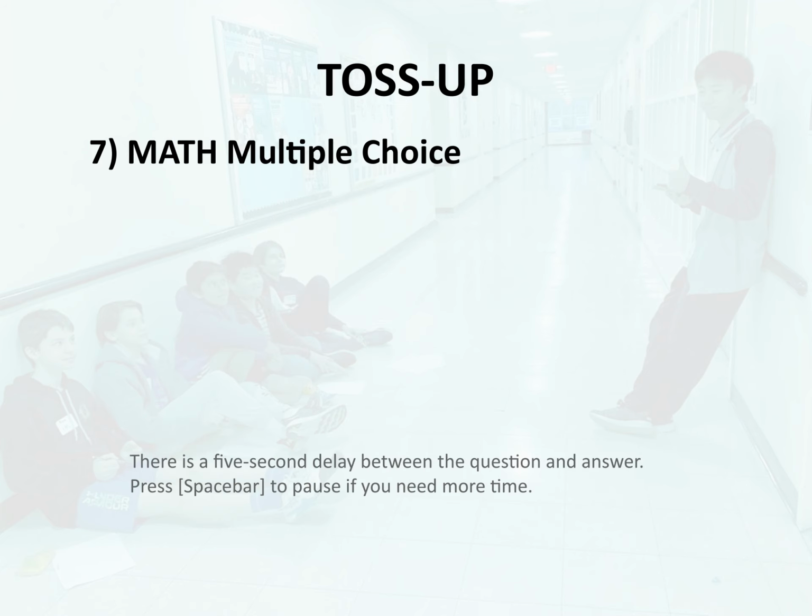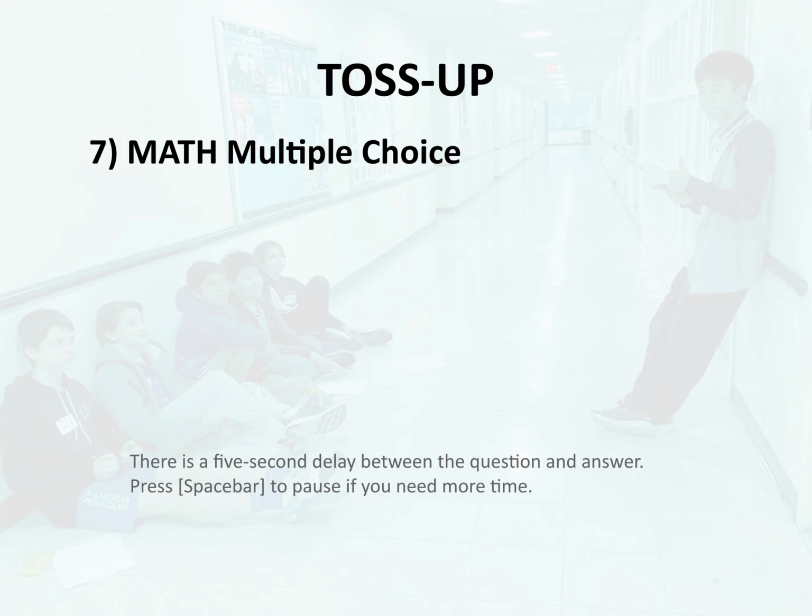Toss-up 7. Math. Multiple choice. Which of the following is an example of a linear equation? W. 7x minus 5 over y equals 0, X. 3x squared plus 4y cubed equals 9.